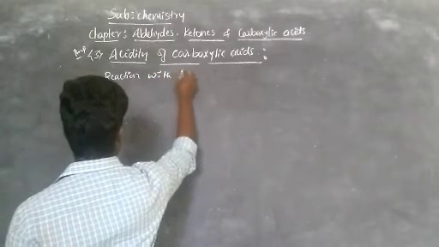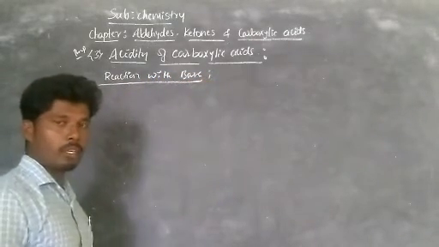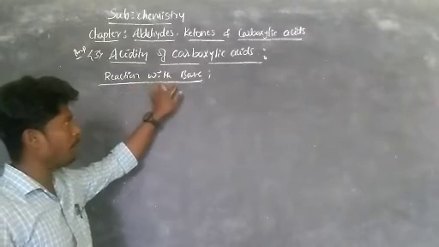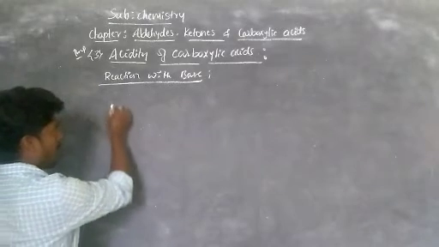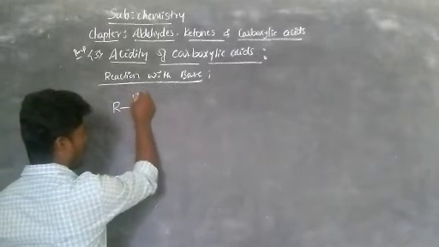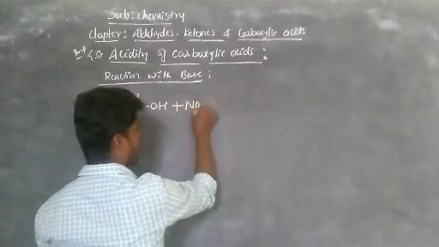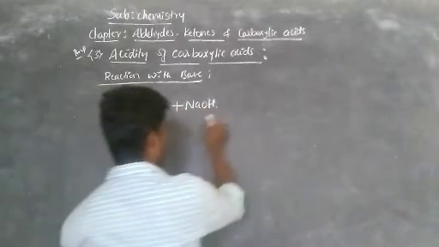Already we are studying reaction with the metals to show the acidic proton present in carboxylic acid. Similarly, we are studying reaction with base to know presence of acidic proton. Now the carboxylic acids are C double bond OH. This carboxylic acid reacts with base NaOH. It gives salts of carboxylic acids.